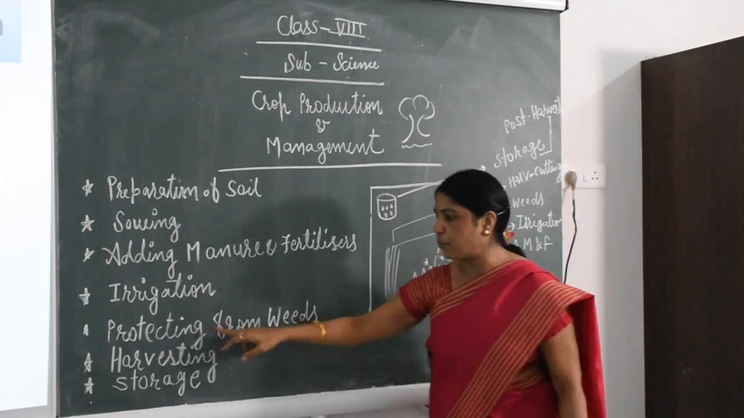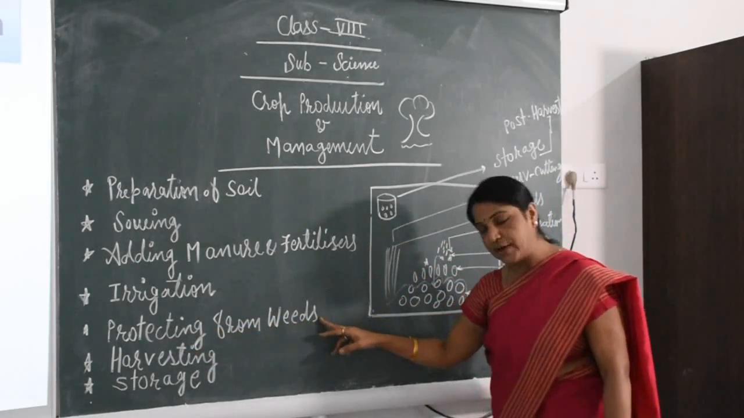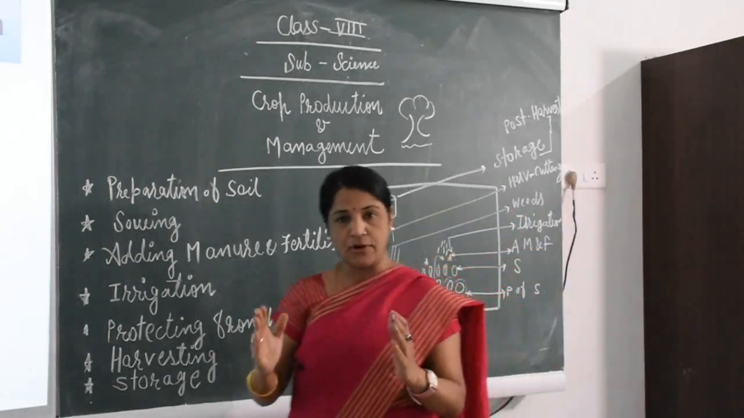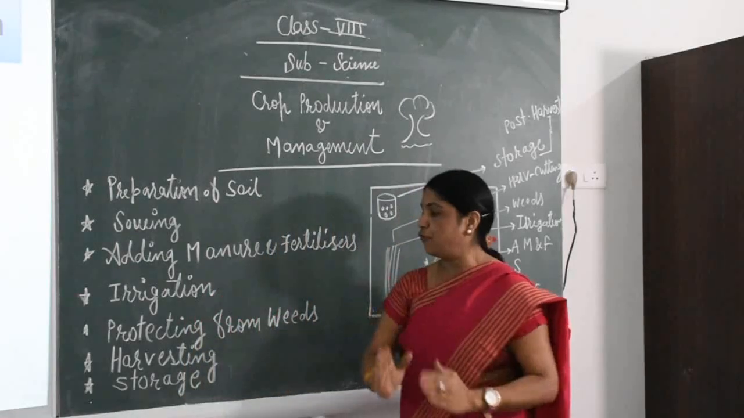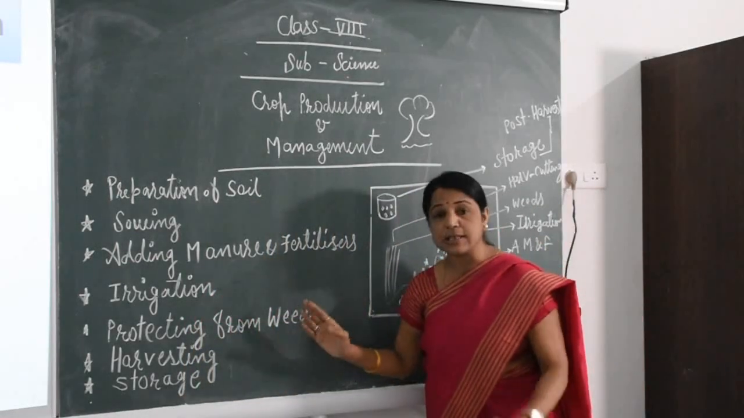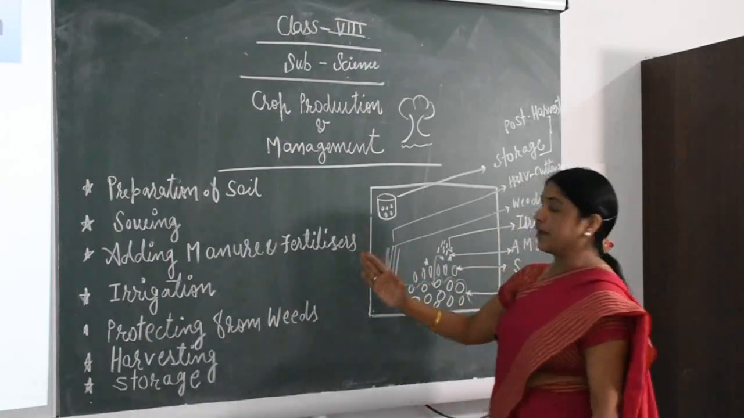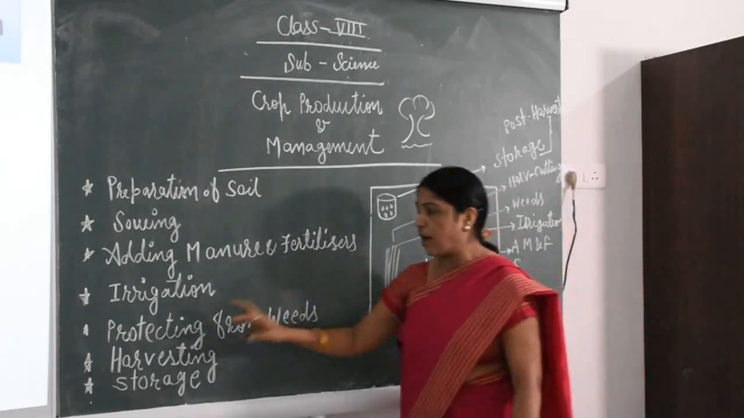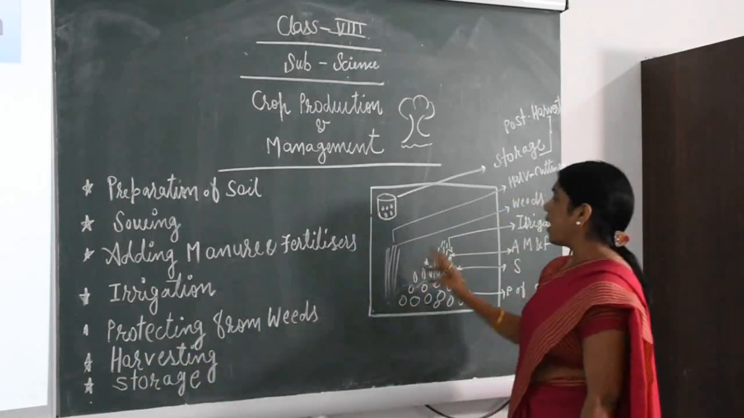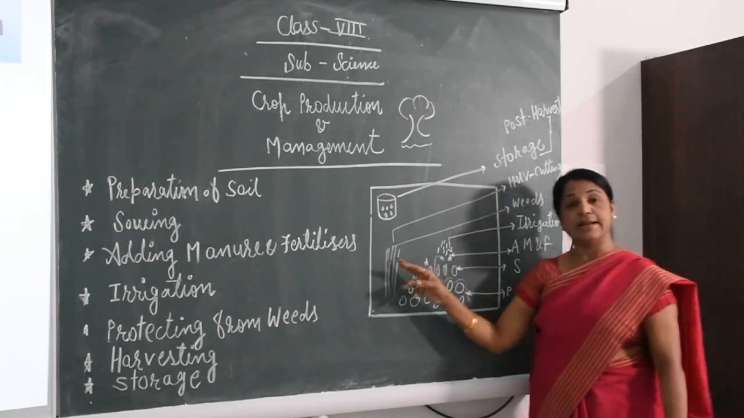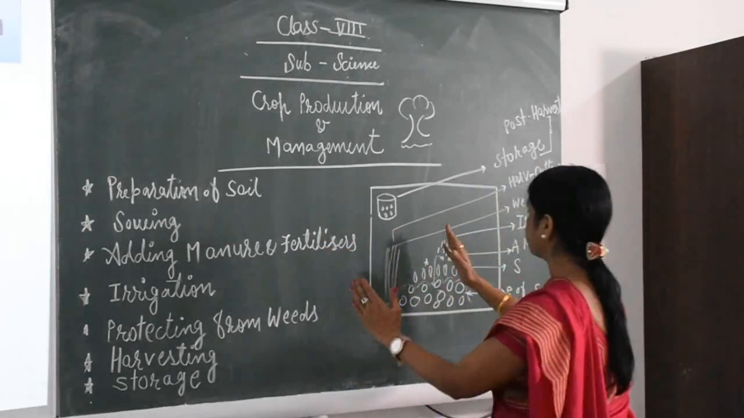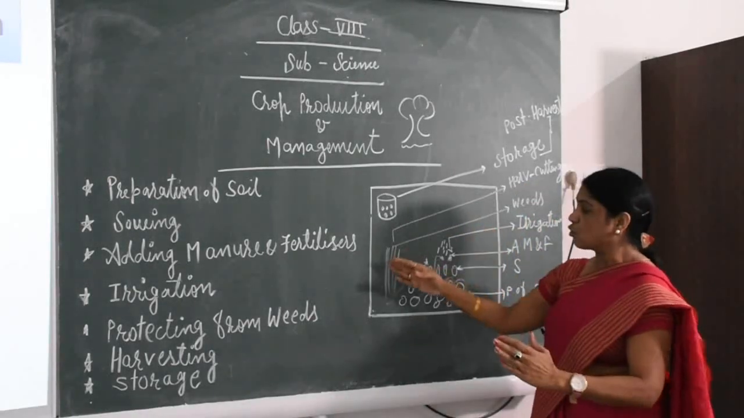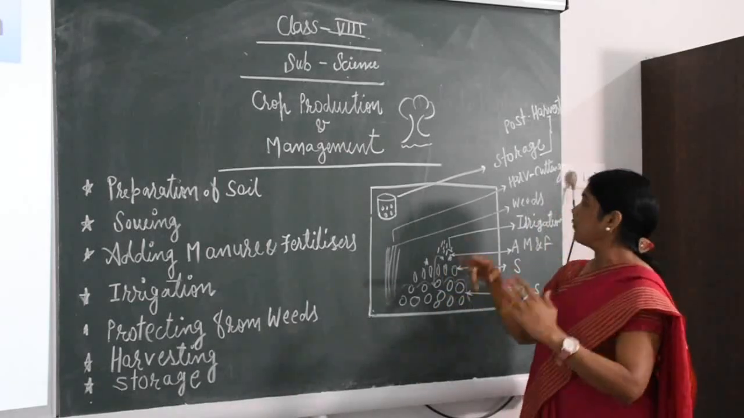After that we protect the crop from weeds. As we know, weeds are undesirable, unwanted plants. Weeds are controlled by a few chemicals. After that comes harvesting. Harvesting is the method we use when the crop is ready, and cutting the crops is called harvesting.